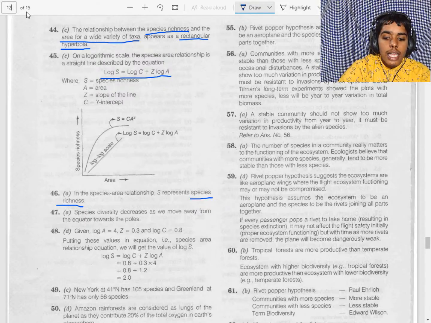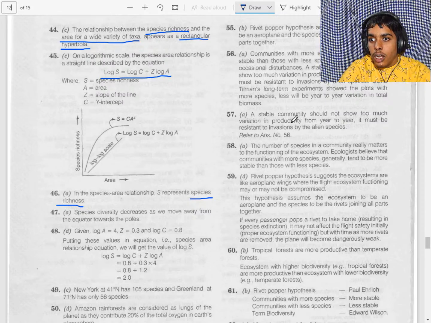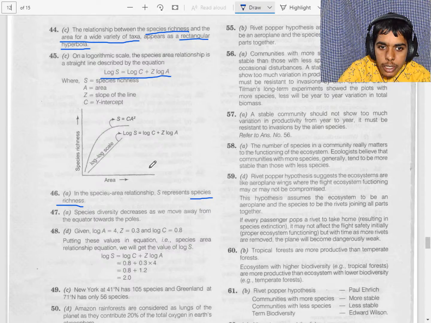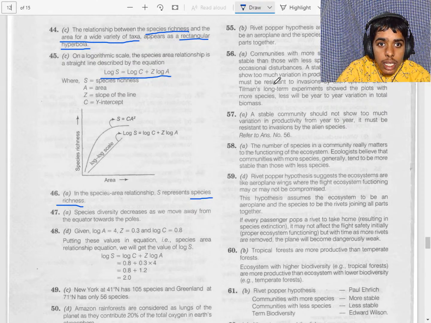Species diversity decreases as we move away from the equator toward the poles. Okay, let's read the 48th question. Now log A is equal to 4, Z is equal to 0.3, log C is equal to 0.8. So if you substitute here, log S is equal to log C plus Z log A, which is 0.8 plus 0.3 times 4, so it will become 0.8 plus 1.2, which equals 2.